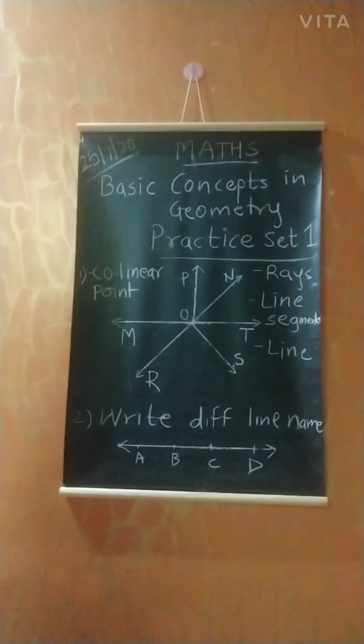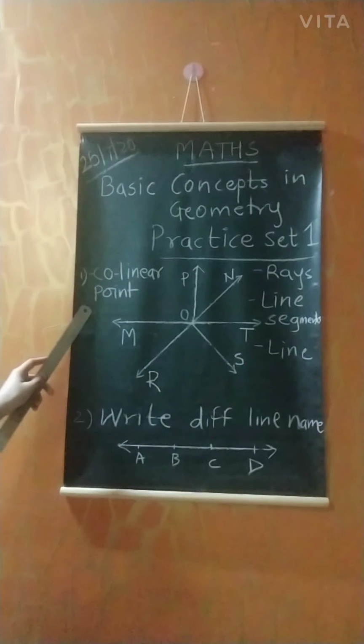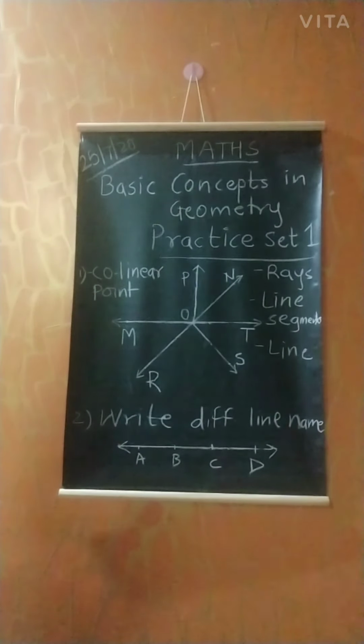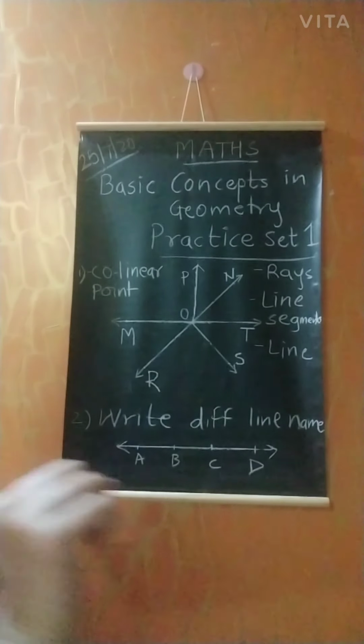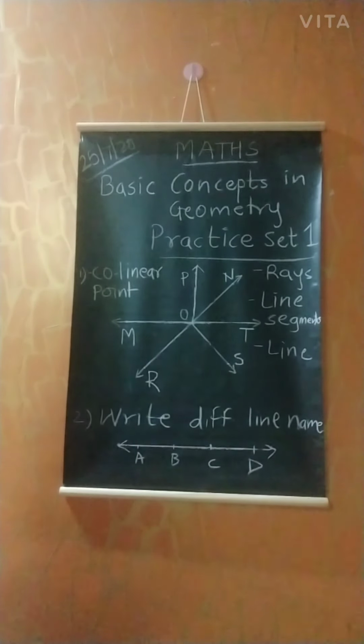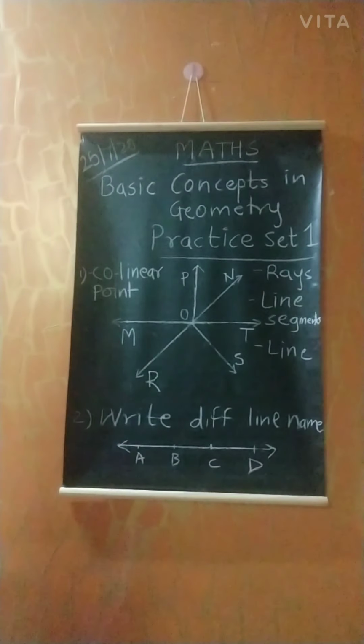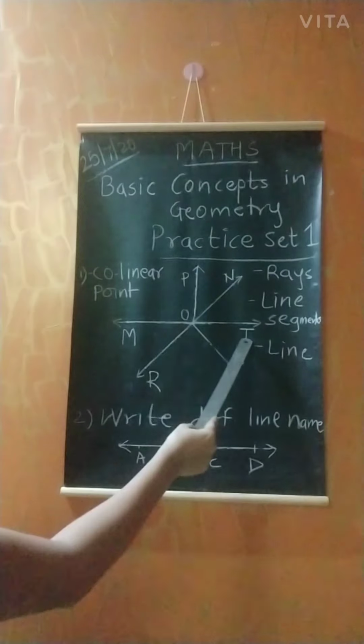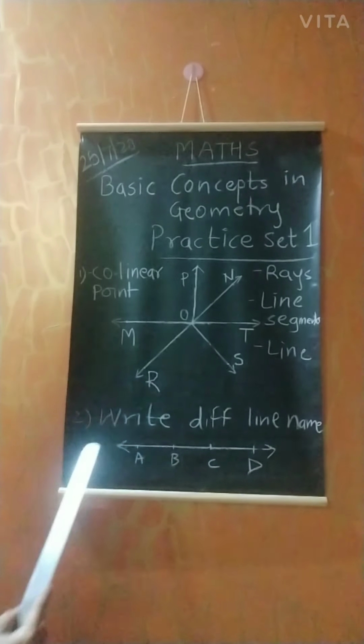So let's start with the first question, that is collinear points. See, as we know, the points which are in a line are called collinear points. If you can observe here, M, O, T are in a straight line, right?